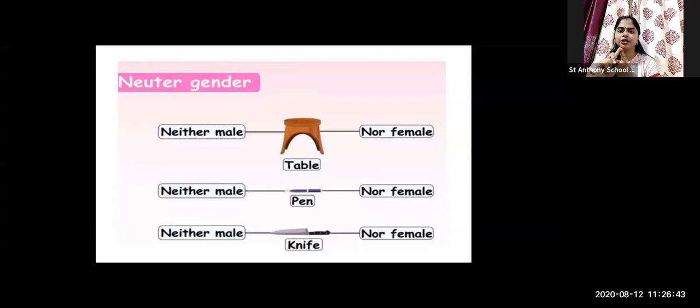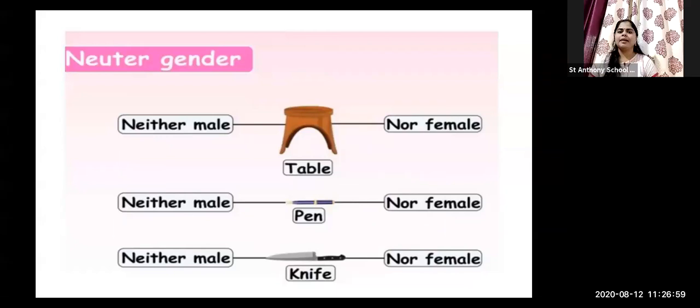Always keep in mind the neuter gender is very simple, and it's not at all confusing. The neuter gender noun is neither male nor female, like a table. Second is pen. Pen, neither male nor female. It's a neuter gender noun. Knife, neither male nor female. So what is all this? The things which are non-living things are called neuter gender nouns.